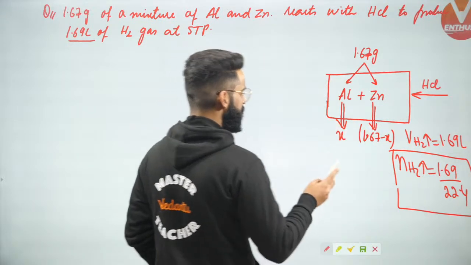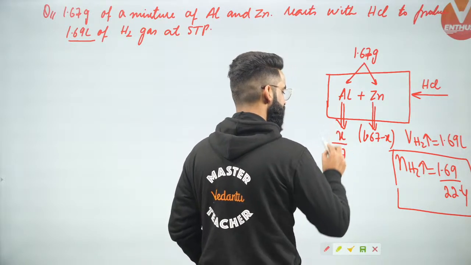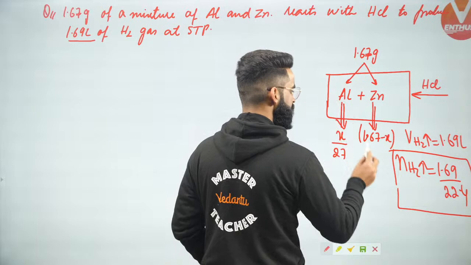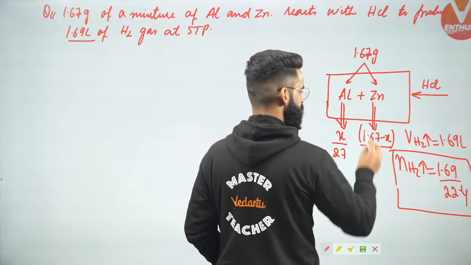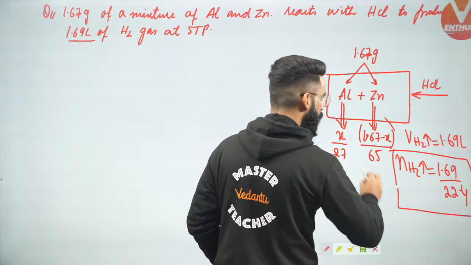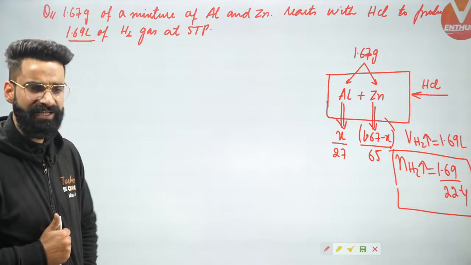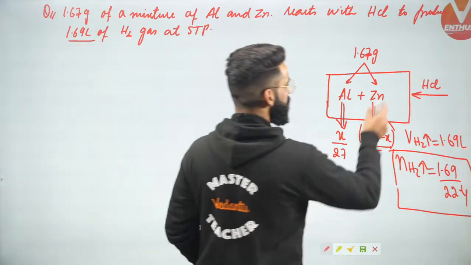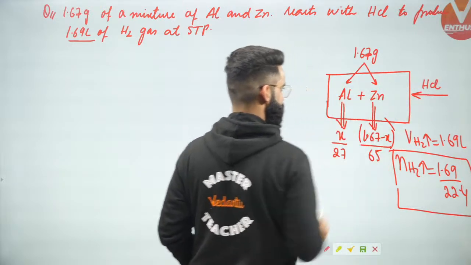Now people, if I divide this X by the molar mass of aluminum, which is 27, I will get the number of moles of aluminum in the mixture. If I divide this term 1.67 minus X by the molar mass of zinc, which is 65, this term is going to give me the moles of zinc in the mixture. Now guys, can I say some amount of HCl will react with aluminium and some amount of HCl will react with zinc? Yes.